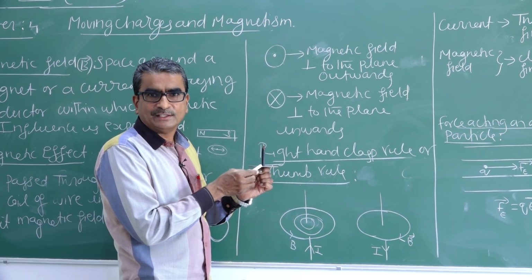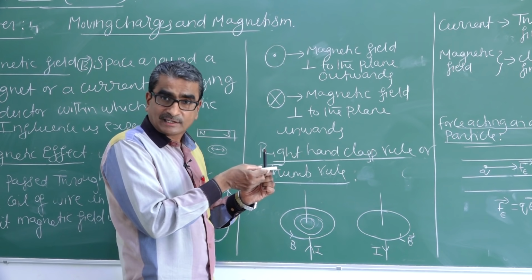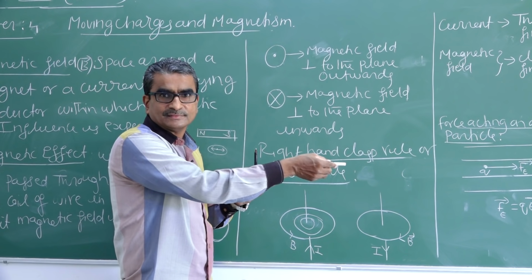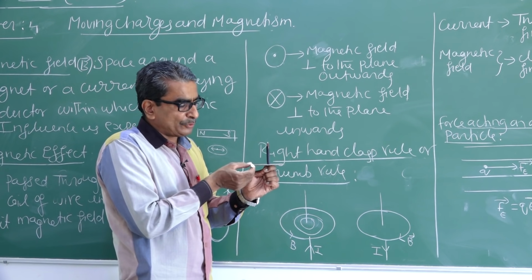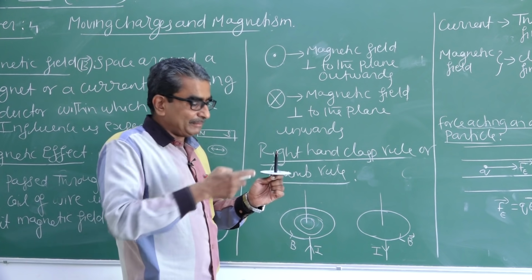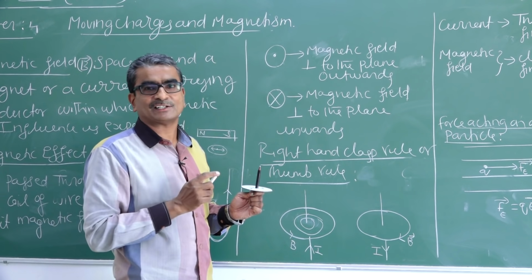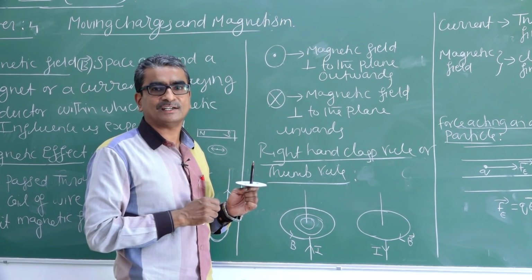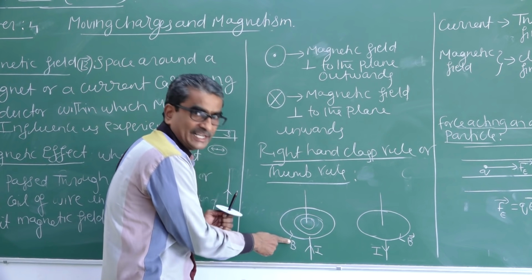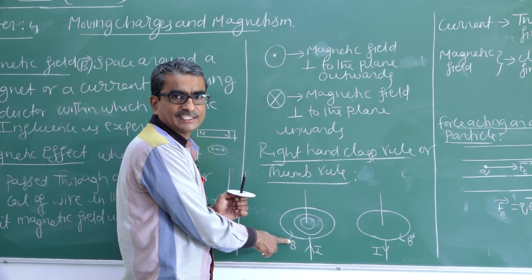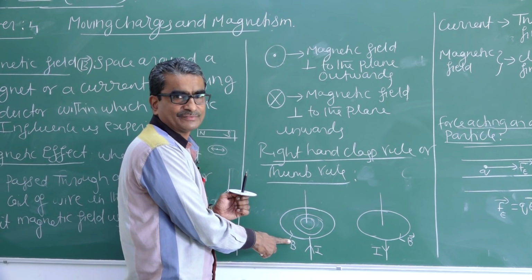If I need to find the field here, I draw the tangent like this. Again, if I want to find the magnetic field direction here, I draw the tangent like this. Remember, the tangent should be drawn in the curling direction of the fingers. So this is the curling direction, all along which I have written B, which indicates the magnetic field direction.